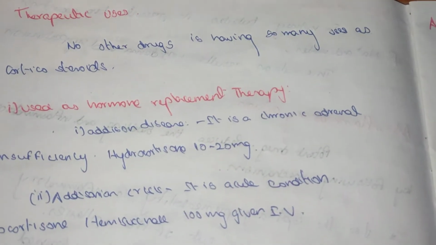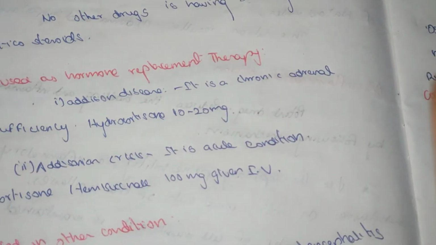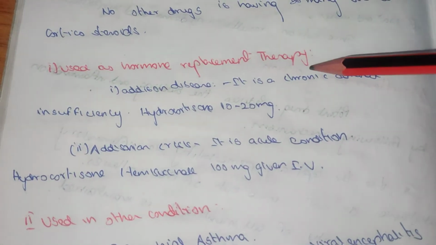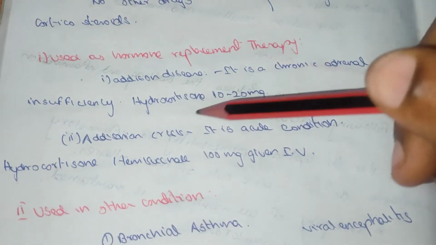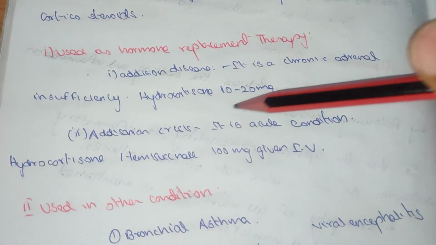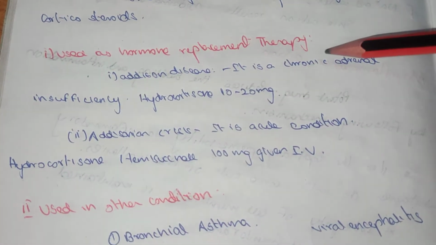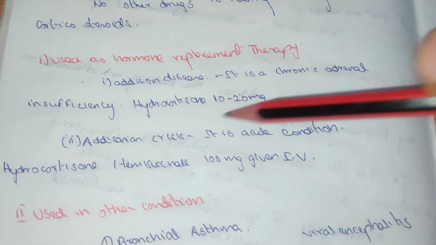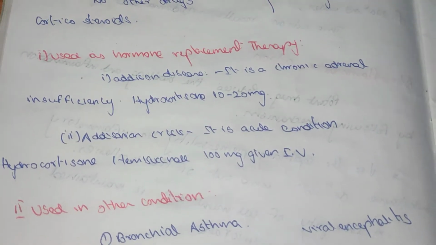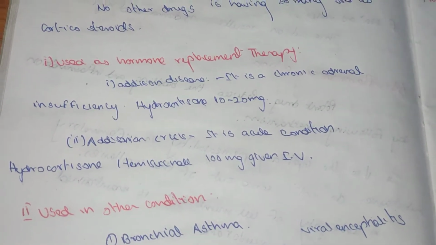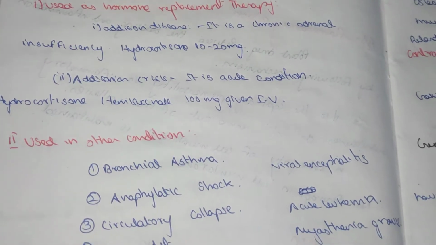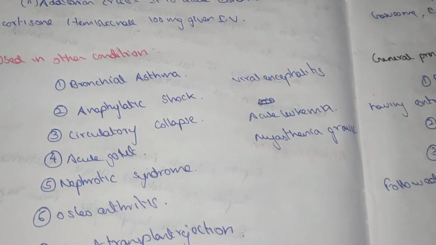The therapeutic uses: no other drugs have so many uses as corticosteroids. It is used as hormone replacement therapy in Addison's disease as well as Addisonian crisis. It is used in tablet form, hydrocortisone 10 to 20 mg, for insufficiency. In crisis it is given as 100 mg IV, in the form of hydrocortisone hemisuccinate.